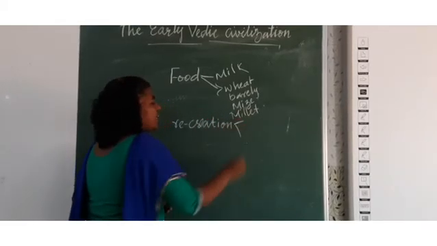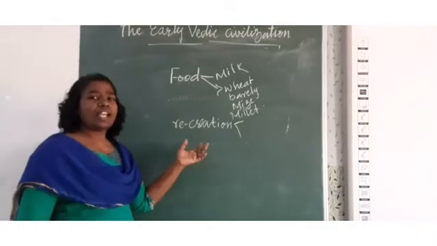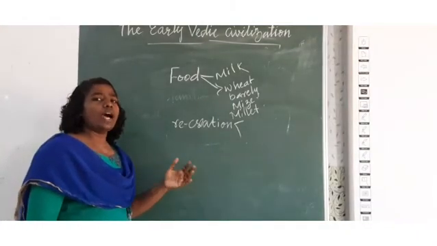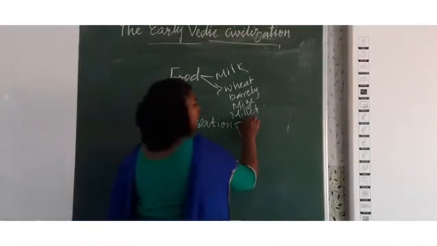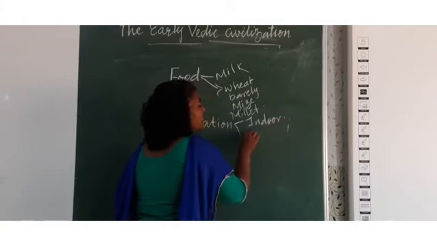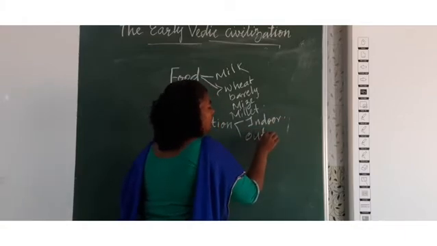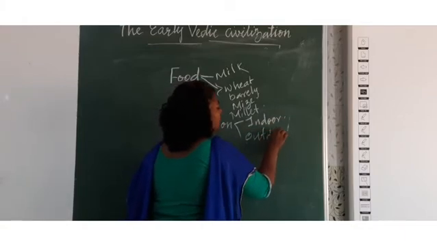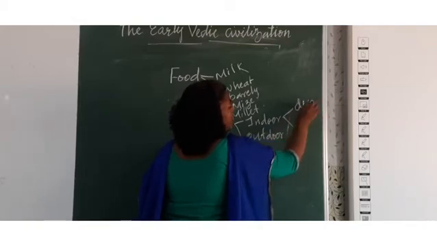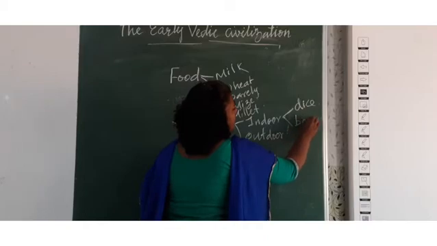What is recreation? How did they spend their leisure time? They were involved in both indoor and outdoor activities. Some of the indoor activities are dice and board games.